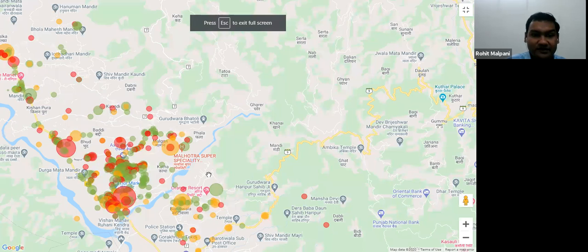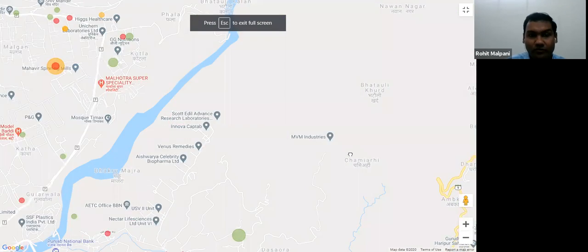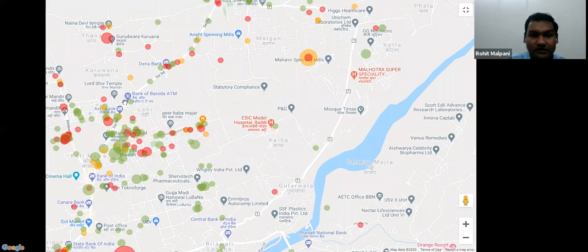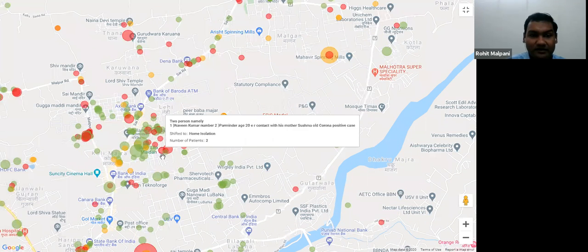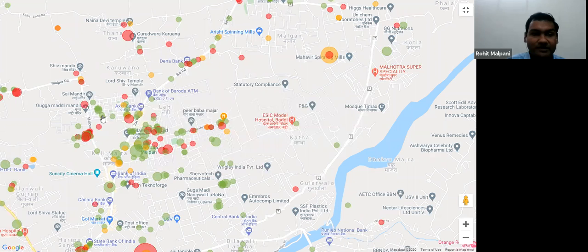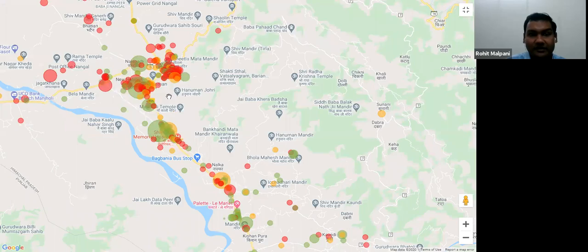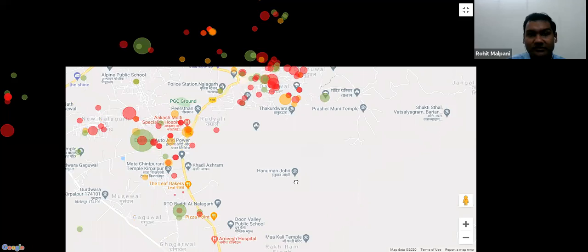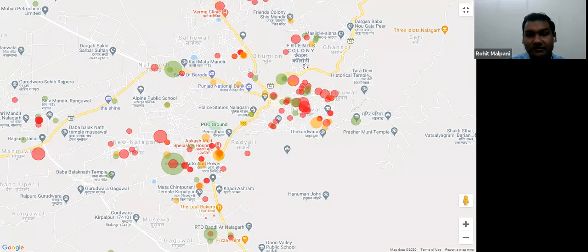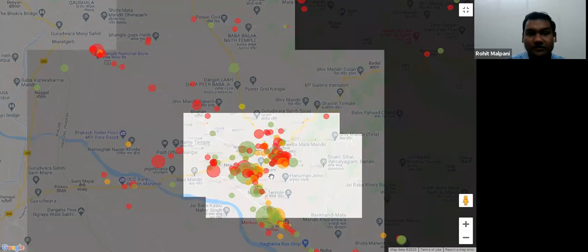So you can see that these are the areas which are more prone to COVID. This particular area, which we had recently declared as a containment zone, is where maximum cases of police station Baddi jurisdiction are concentrated. Similarly, we had another police station in Nalagarh. You can see here also that maximum cases were focused here only. Most of the cases were here. So we required more focus on these areas, and we reduced focus on the other areas which were not so prone.